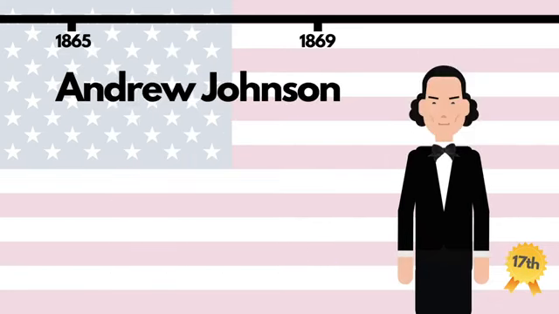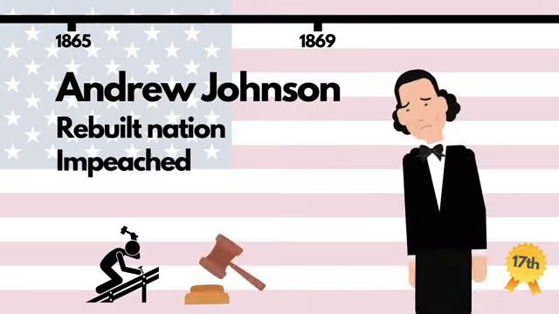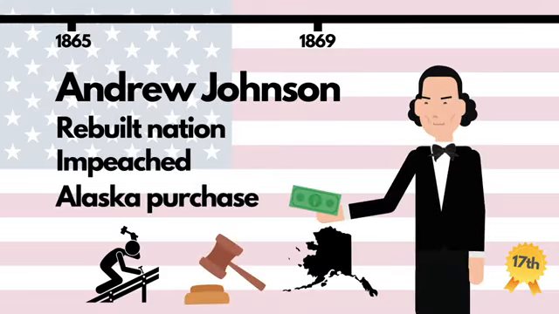The 17th president, Andrew Johnson, was vice president at the time of Lincoln's murder, so like others before and after him, graduated to the position. He was the president charged with helping to lead the reconstruction of the US following the Civil War. He also became the first president to be impeached after removing a protected public worker from office, and he also oversaw the purchase of Alaska from Russia in 1867.